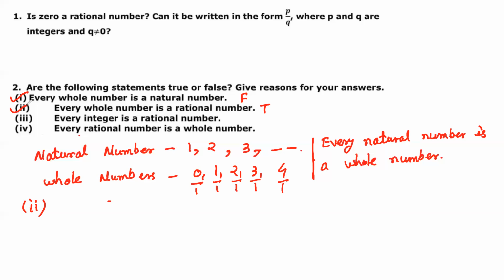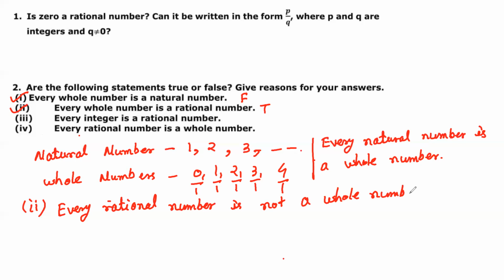Now, for the second statement, what can we say? Every rational number is not a whole number. Is it clear? Because 2 by 3 is not a whole number, isn't it? So every rational number is not a whole number, but every whole number is a rational number. Okay, the second one is clear.